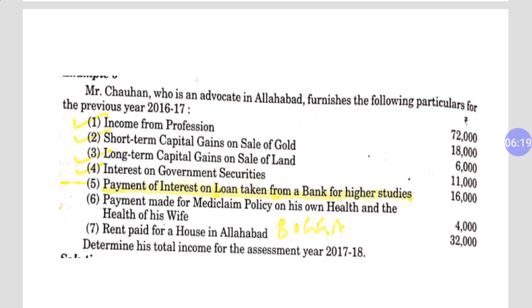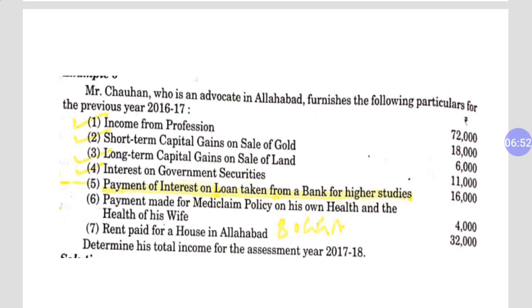Income from profession, short-term capital gain, long-term capital gain, investment in government security, payment of interest on loan taken from a bank for higher studies, payment made for a mediclaim policy on his own health and the health of his wife, and rent paid for a house in Allahabad of 32,000. Determine his total income for the assessment year 17-18. In order to get total income, definitely you will have to know about deductions under section 80.